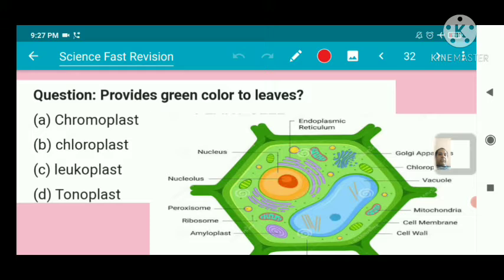Which provides green color to leaves? Chloroplast. Green color, chloroplast.